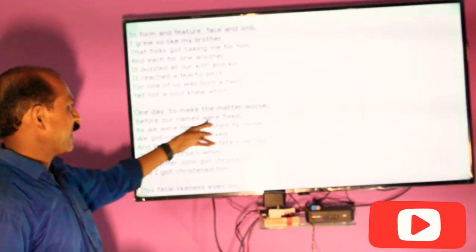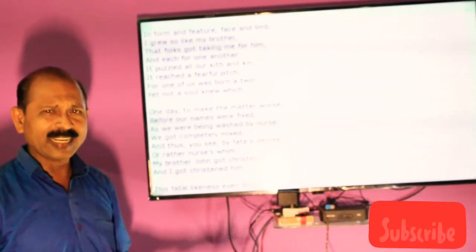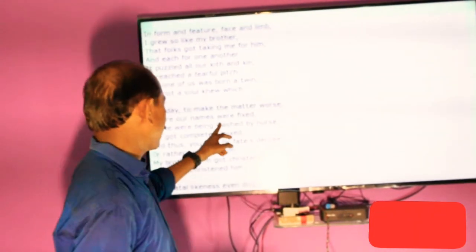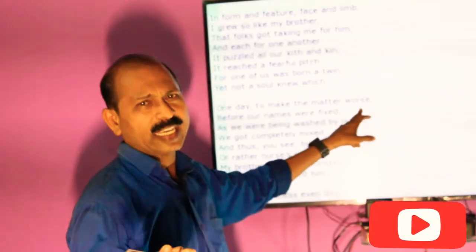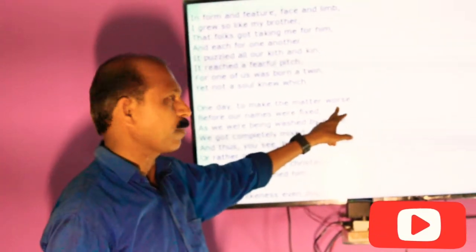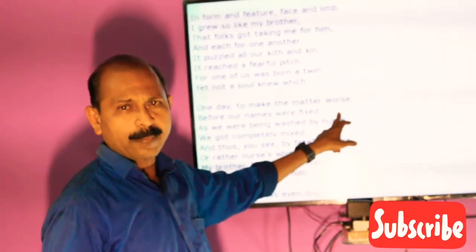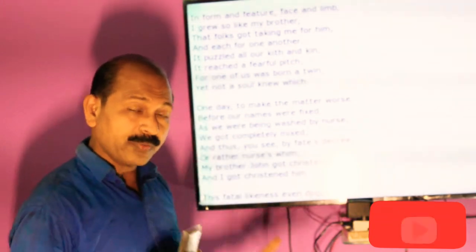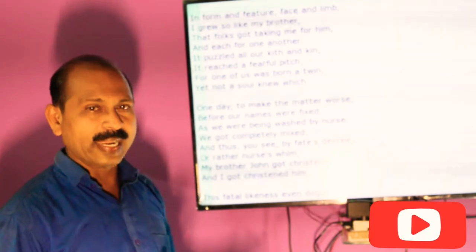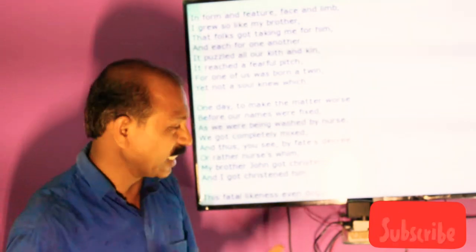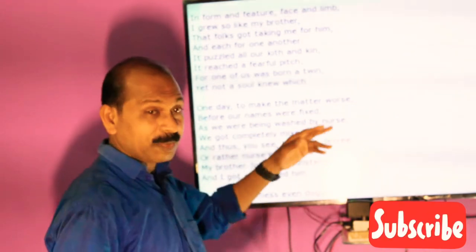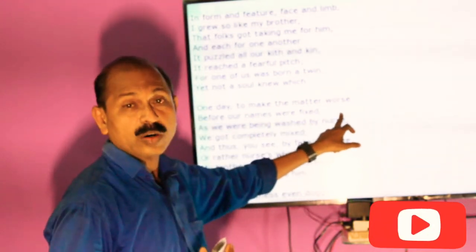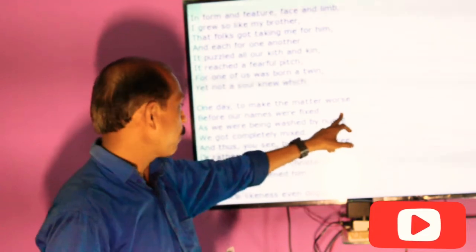One day to make the matter worse. And so he said here, one day the matter became worse. Worse means just like we say positive, comparative, superlative form. Worse means bad; bad, worse and worst. So when the confusion was going on day by day, it was persisting continuously, so that means due to their similarity, having the sameness, it became worse, became more bad.